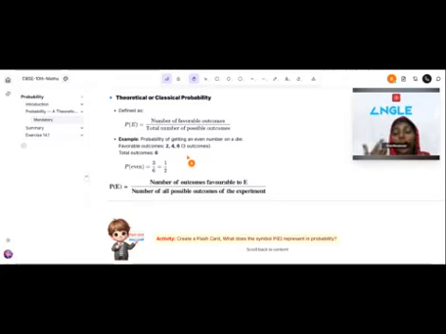What are all outcomes? The number of possible outcomes when a die is rolled.